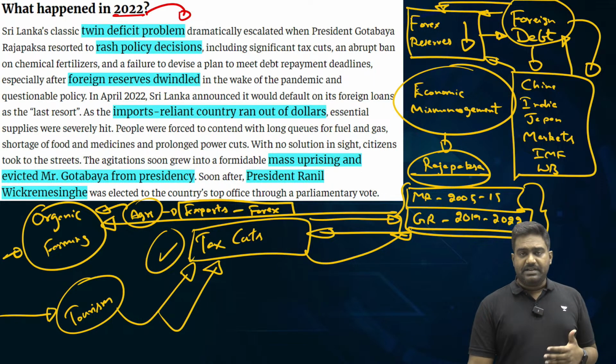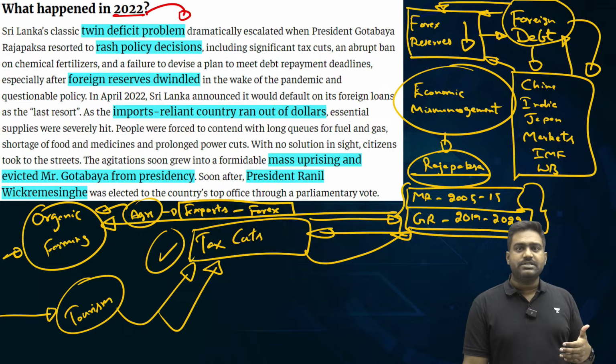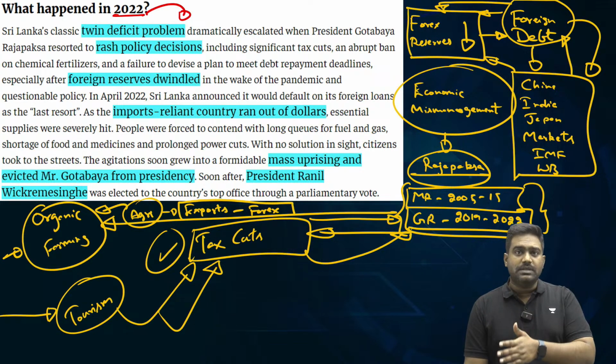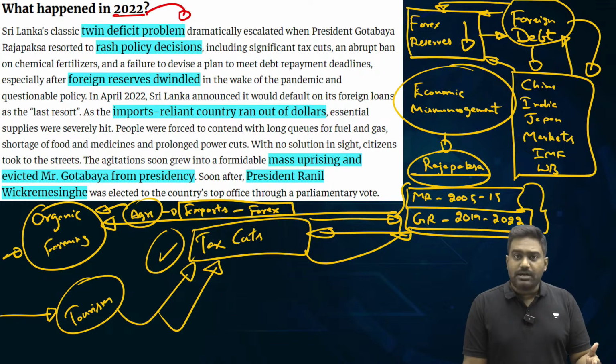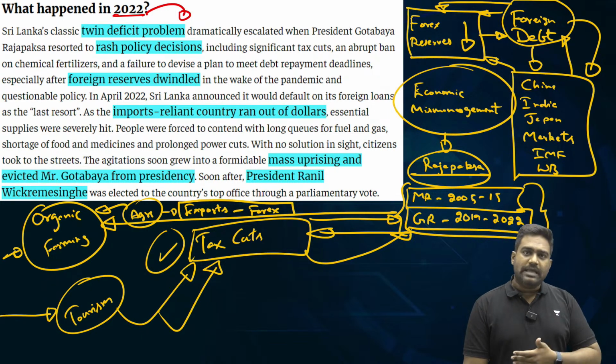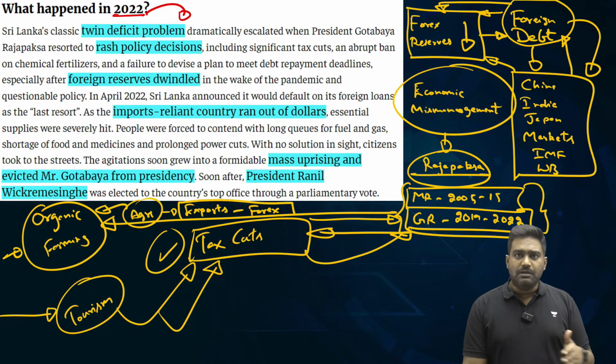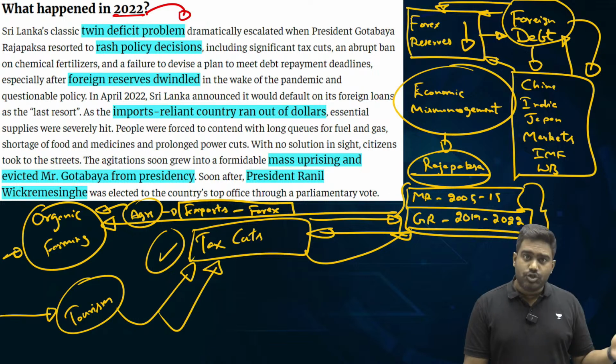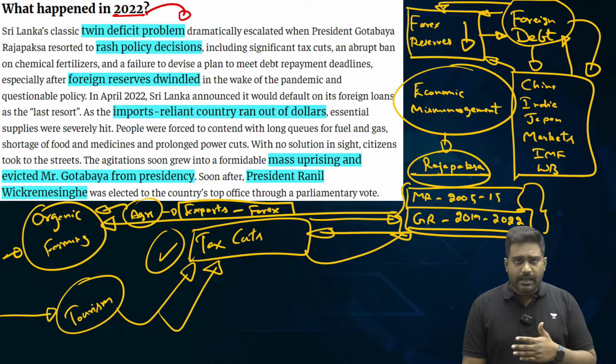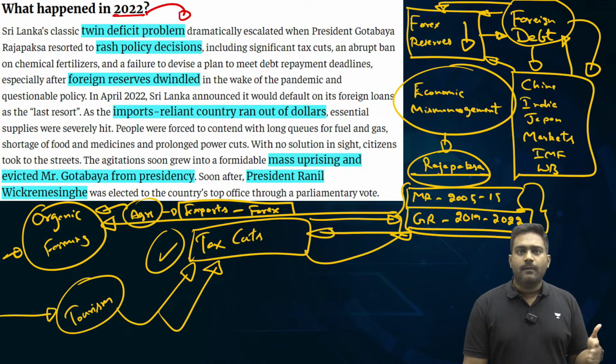So because of all these events, first the Easter Sunday bombings carried out by a local Sri Lankan terror group called NTJ, which is affiliated with Islamic State. This major attack affected the security situation, the image of Sri Lanka, and tourist flow started reducing. Then came the deadly pandemic, which led to lockdowns and travel restrictions. For several months, the tourism industry collapsed in Sri Lanka. This increased joblessness. It caused major disruption to the Sri Lankan economy.